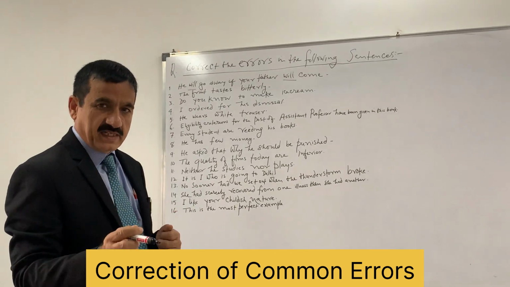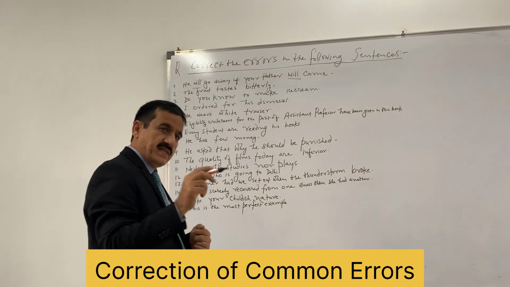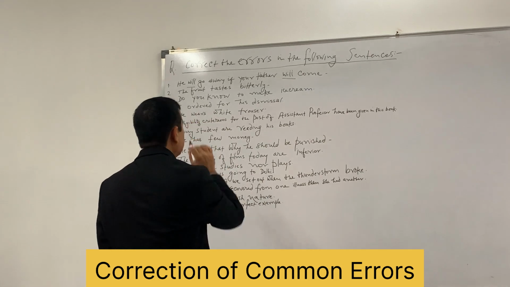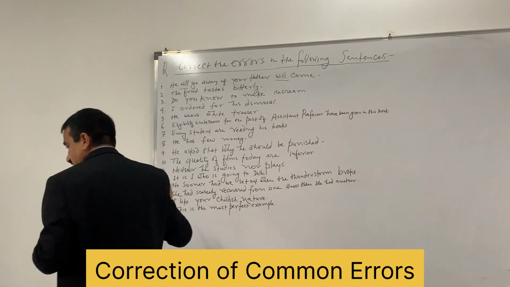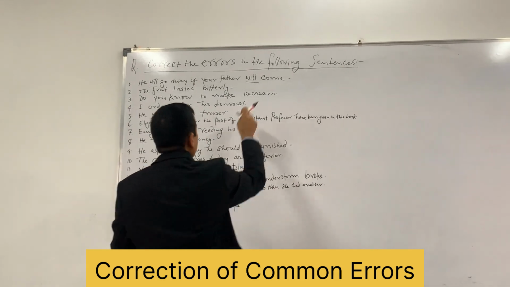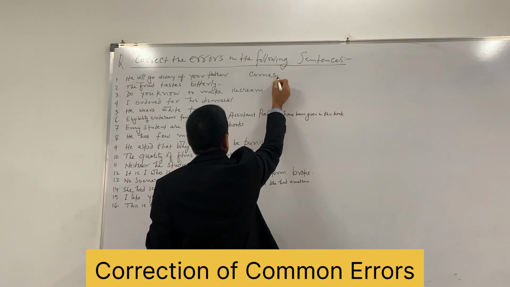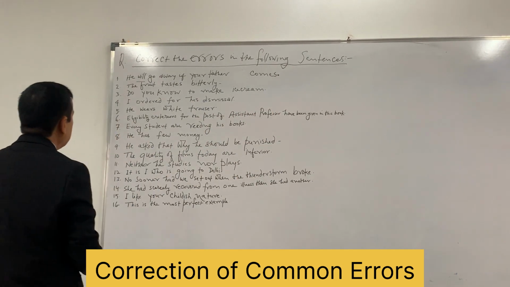The action that takes place first shall be simple present, and the action that occurs next shall be in simple future. So here, he will go away if your father comes.